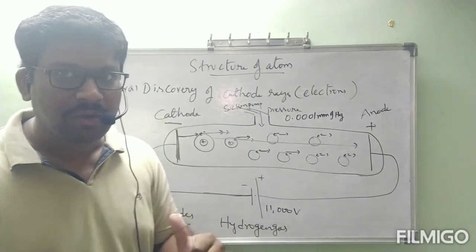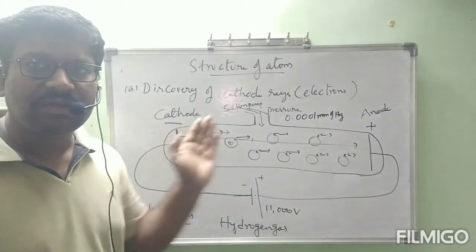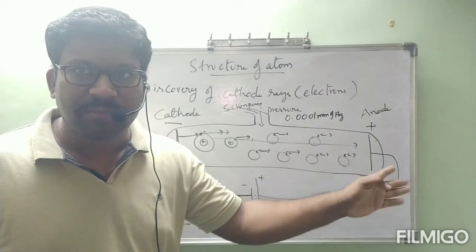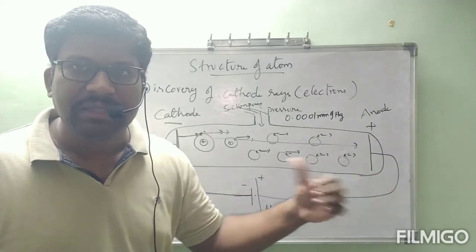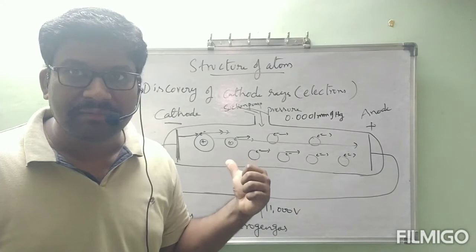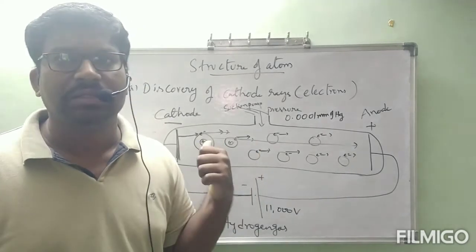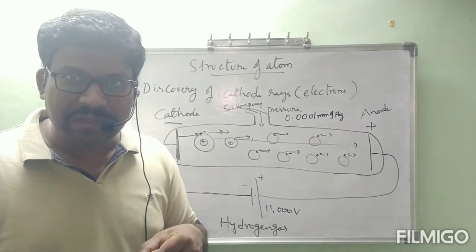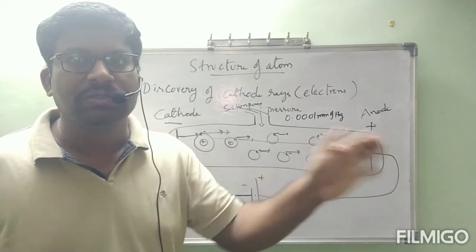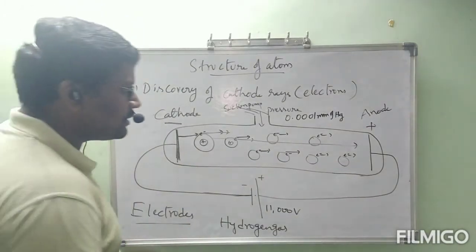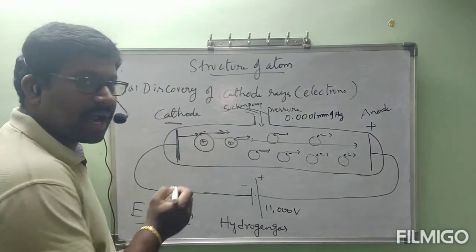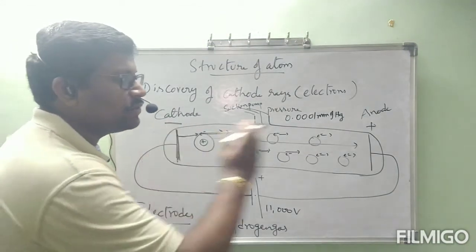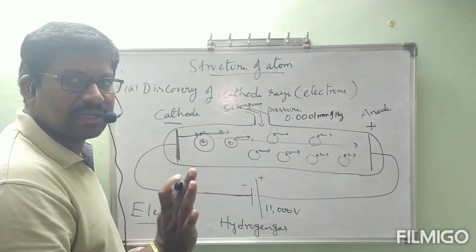No problem. Okay. Now, these particles are moving from which side to which side? From this side to the anode. Anode contains which charge? Positive charge. Then definitely these particles which are coming out from the atom must contain negative charge, because opposite charges will be attracted. As these particles contain negative charge, only then are they moving towards the positive charge plate. By that we can estimate that the particles which are coming out from the atom must contain negative charge. Okay, then only they are attracted towards the anode. Is it clear?